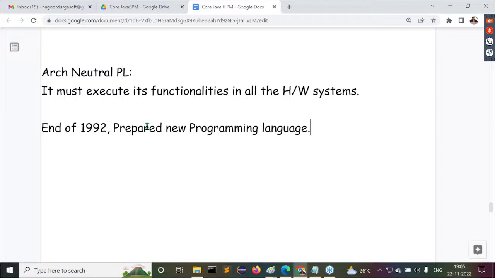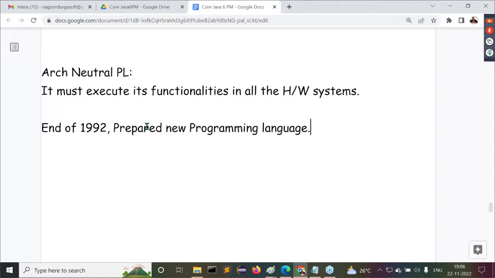Okay, very good. Then what name did they identify? Listen carefully. While searching for a new name, one fine day, what happened? James Gosling sat in his cabin at Sun Microsystems. Understand it carefully. When he sat in his cabin, he always liked to see one type of tree through his cabin window.